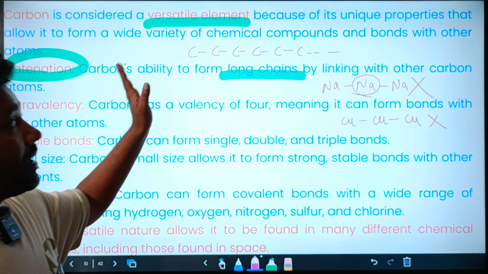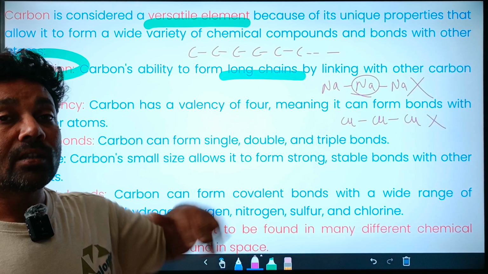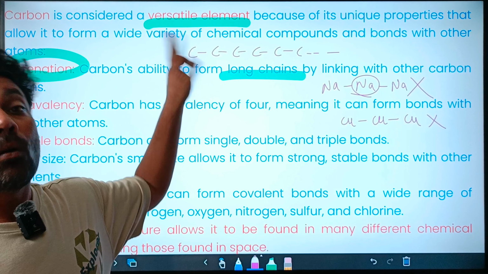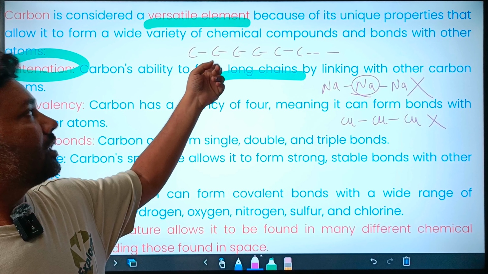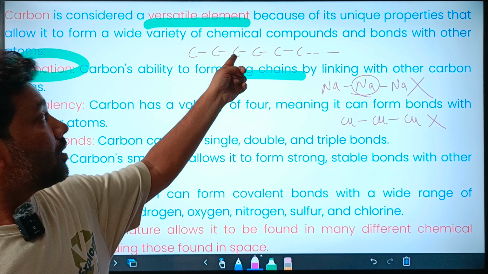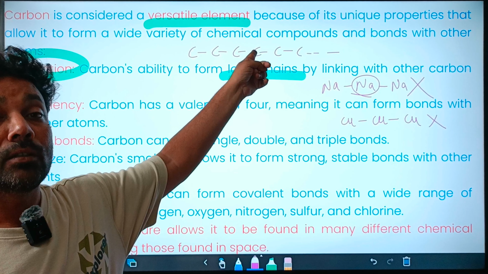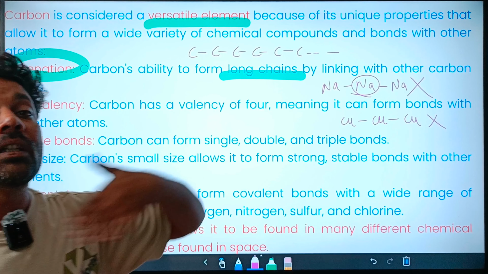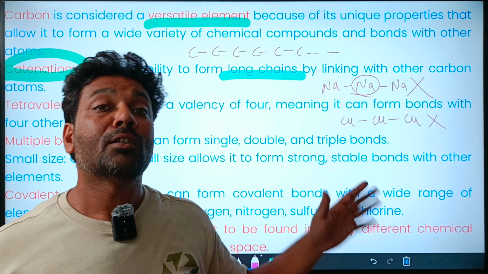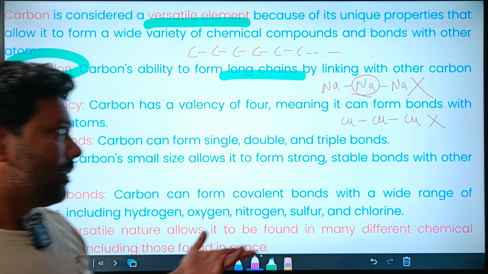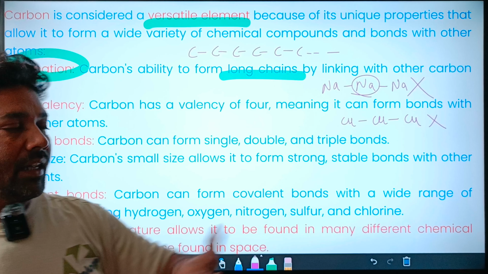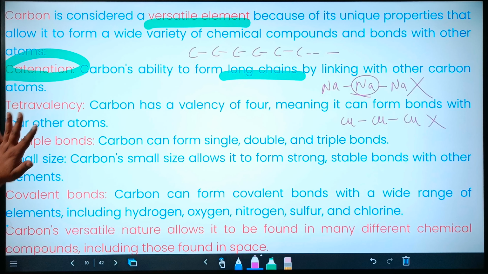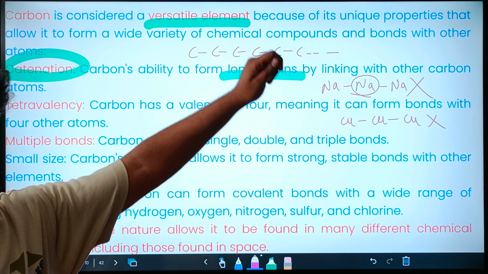So only carbon has the property of catenation, that is forming long chains. One carbon can be covalently bonded to the other carbon, then to a third carbon, then to a fourth carbon. With the help of covalent bonds, it can form an infinitely long train, or chain. No other element can do this. So this is one important property, the catenation property, to form a very long chain.